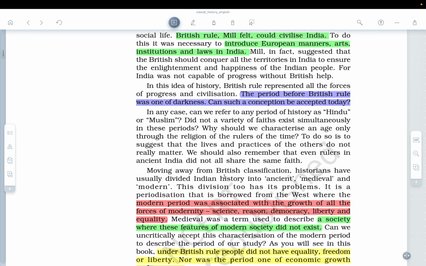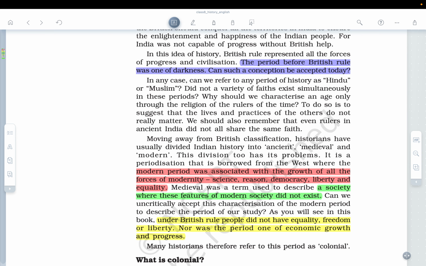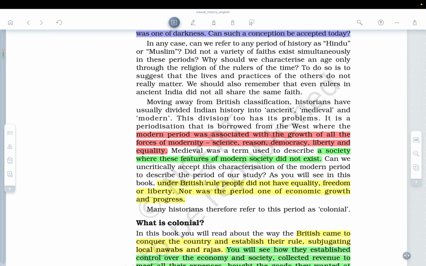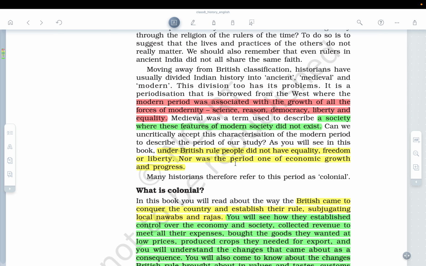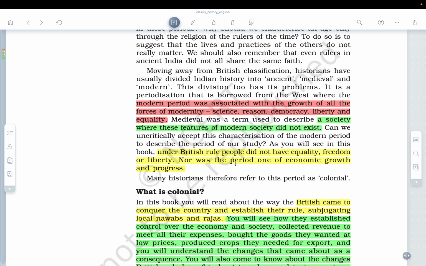So the modern period was about discoveries and enlightenment. Whatever was not there in the medieval and ancient period was termed as not modern. Medieval was a term used to describe a society where these features of modern society did not exist. Can we uncritically accept this characterization of the modern period?